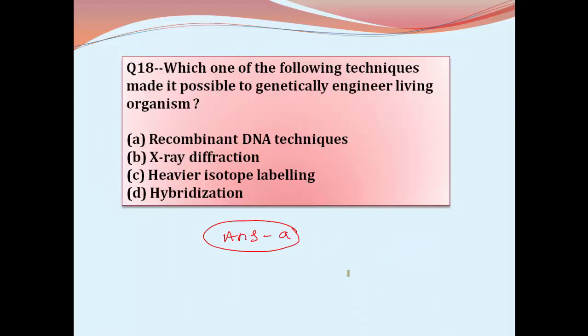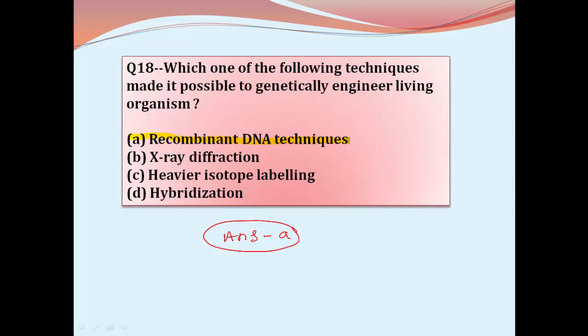Which of the following techniques made it possible to genetically engineer living organisms? Gene manipulation of either plant or animal is made possible with the help of recombinant DNA techniques. One thing we need to remember here is that rDNA technology is possible because DNA can be cut and rejoined with the help of two important enzymes.